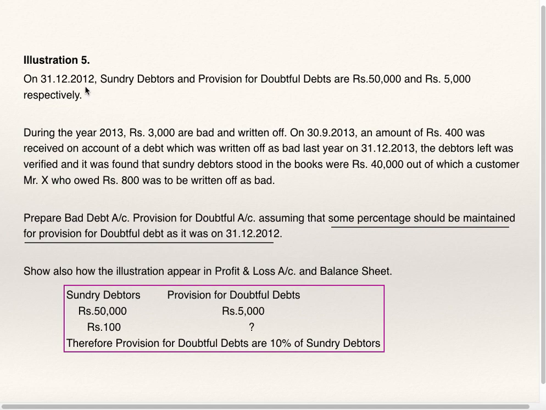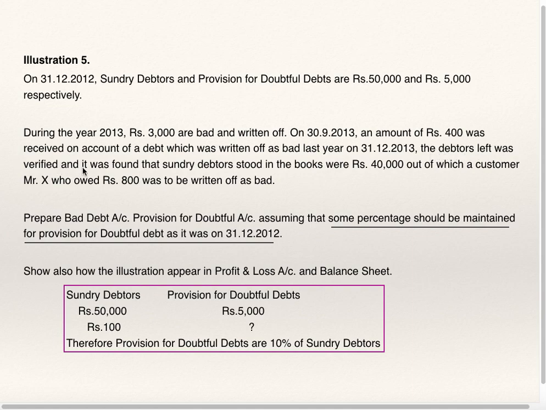Now go to illustration 5. On 31st December 12, sundry debtors and provision for doubtful debts are 50,000 and 5,000 respectively. During the year 2013, 3,000 are bad and written off. On 30/9/13, an amount of 400 was received on account of a debt which was written off as bad last year. So earlier it was written off as bad debts, now they have recovered. So 400 is recovery of bad debts. This is income to be credited to profit and loss account.